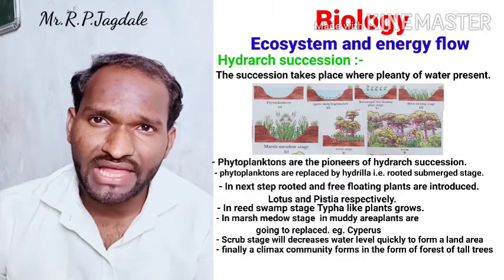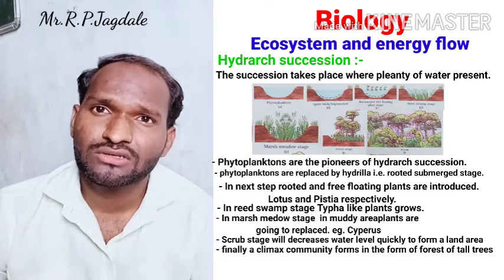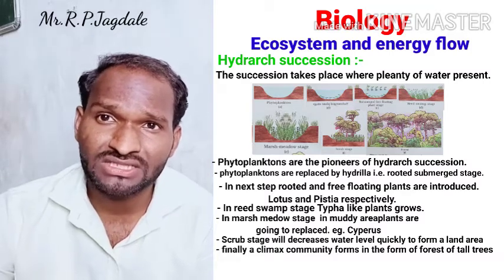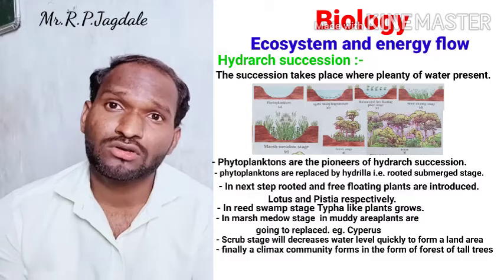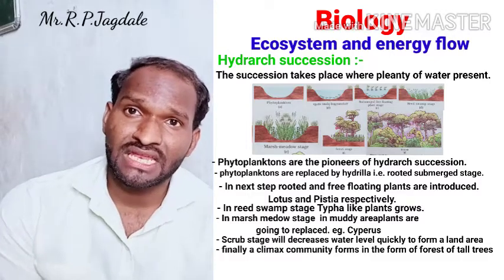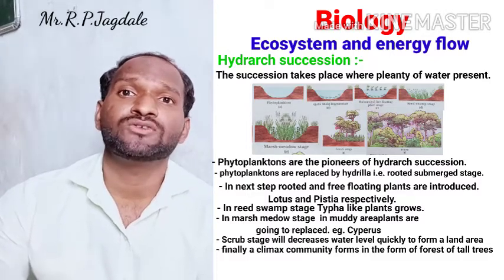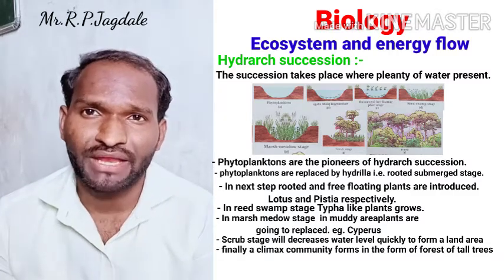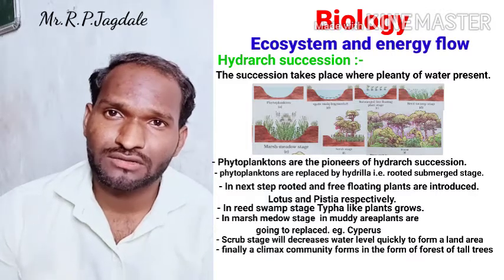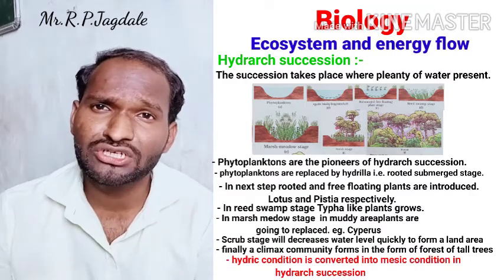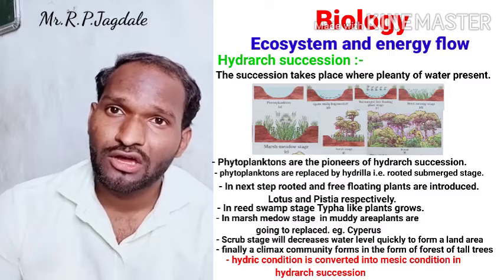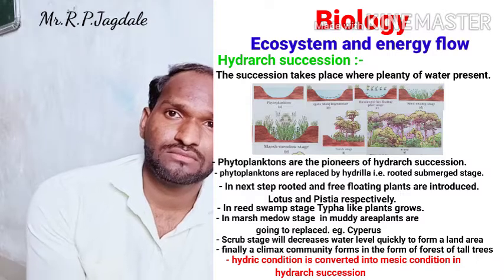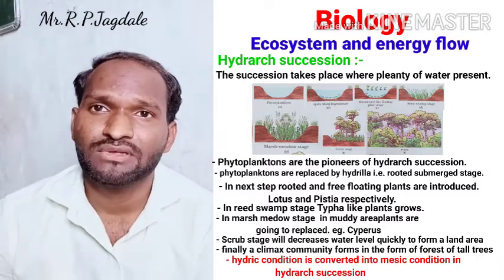So in all of hydrarch succession, you must understand that from the phytoplankton stage to the climax stage, the level of water is going to decrease and the level of soil is going to increase. So from plenty of water to moderate water, from hydric condition to the mesic condition. Water is more, so it is going to decrease up to the climax community.